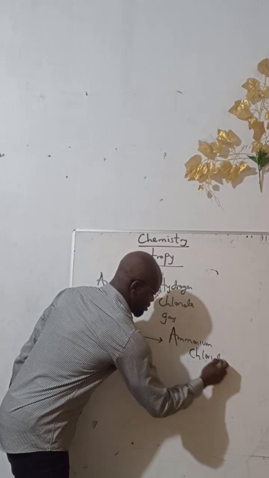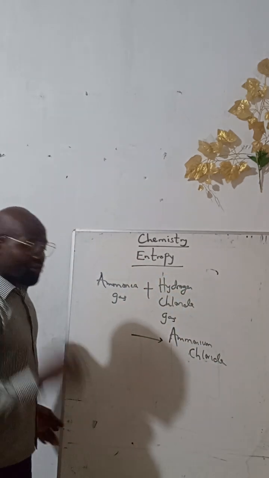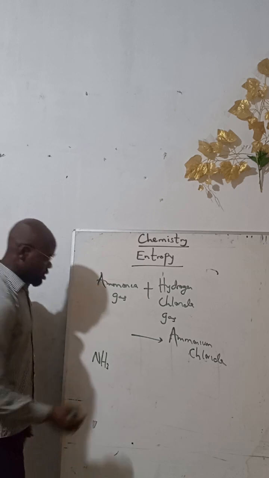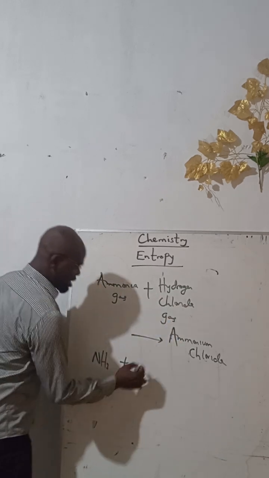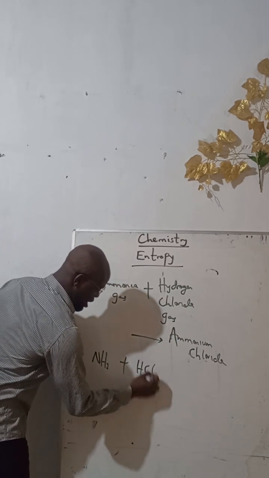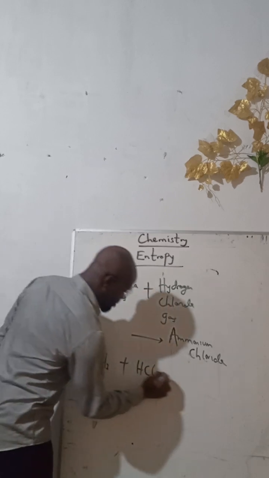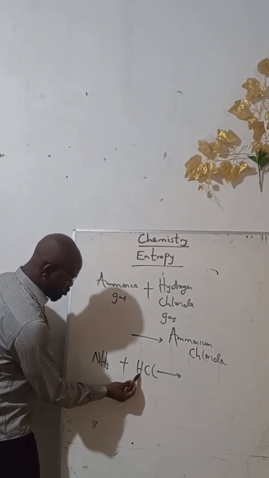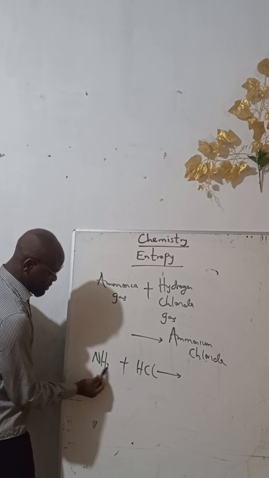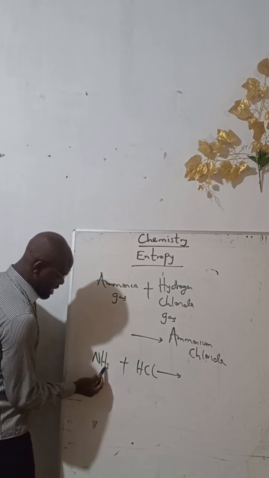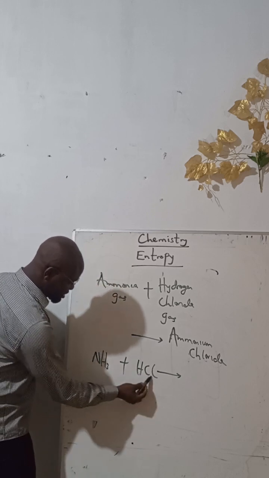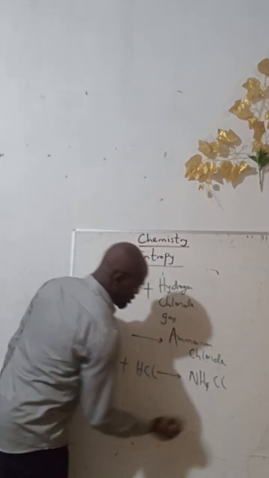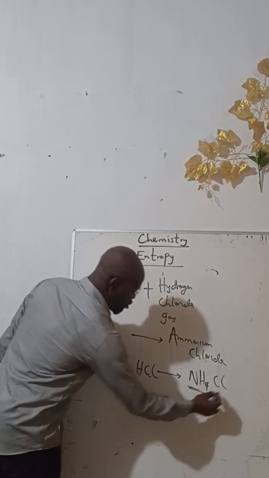You understand what I mean now? So note it. This is a chemical reaction. Ammonia gas is NH3, it's a gas, plus hydrogen chloride gas, that's HCl. So when you balance the equation, you get what? NH3, H1 comes to here, become H4. H3 plus H1 is H4. So NH4Cl. So this is ammonium chloride.